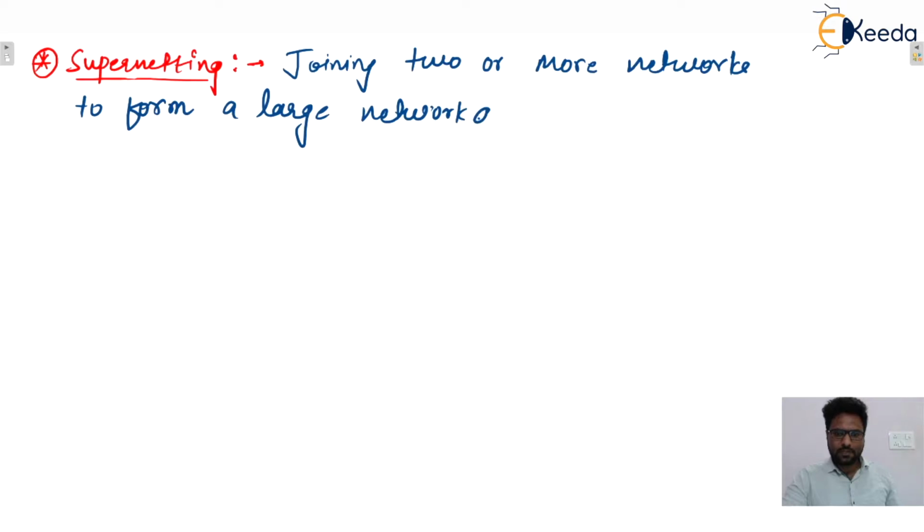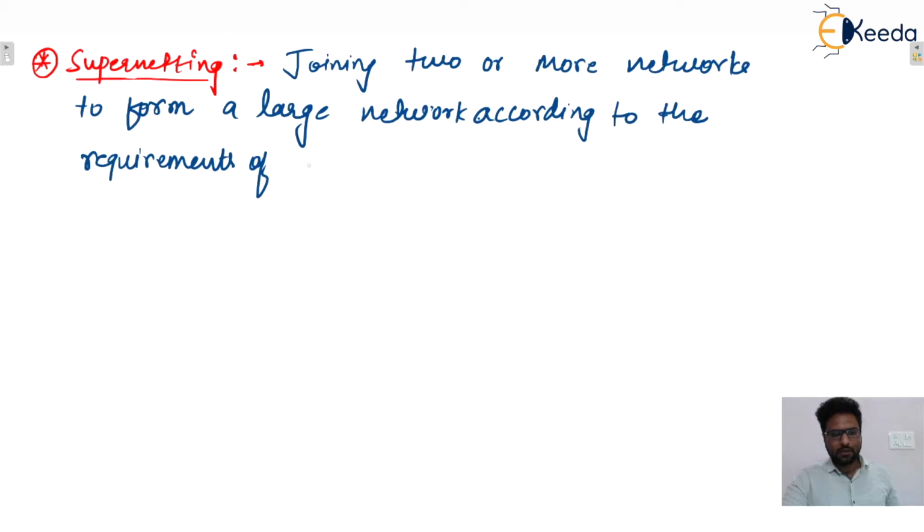Or we can say, according to the requirements of the user, is known as supernetting.